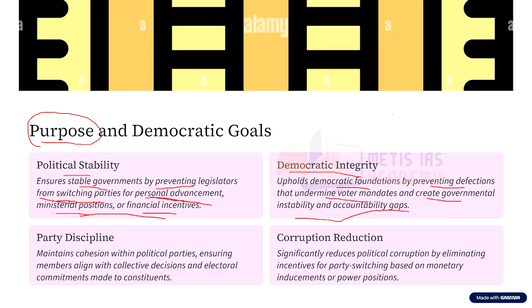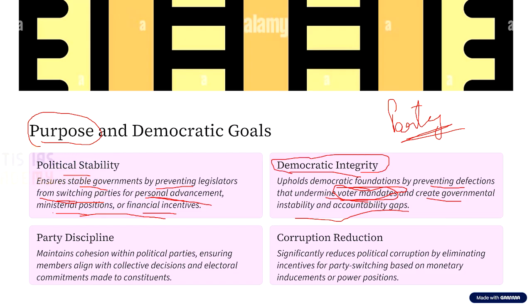Now, when this is the case, after winning the election, if the representative switches from one party to another party, then what will happen to the mandate of the voters, the people who elected this particular candidate? Their trust will be betrayed. So, in order to uphold democratic integrity, the anti-defection law becomes very, very important.